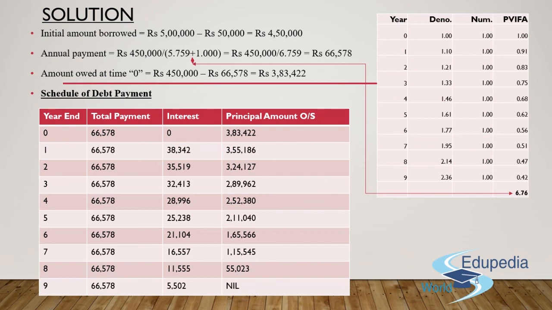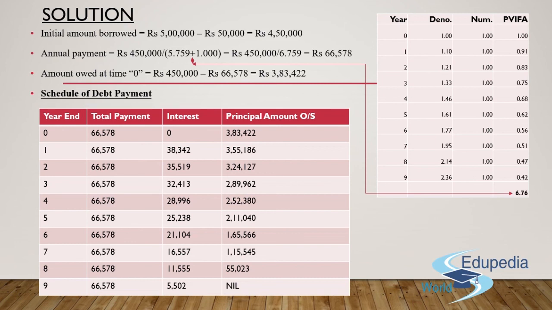Now if you can see guys, year end 8th, the principal amount outstanding amounts to 55,023 rupees. Now, we are supposed to make a total payment of 66,578 rupees. Also, it includes some amount of interest that is supposed to be paid, which was basically 10% of 55,000 rupees.